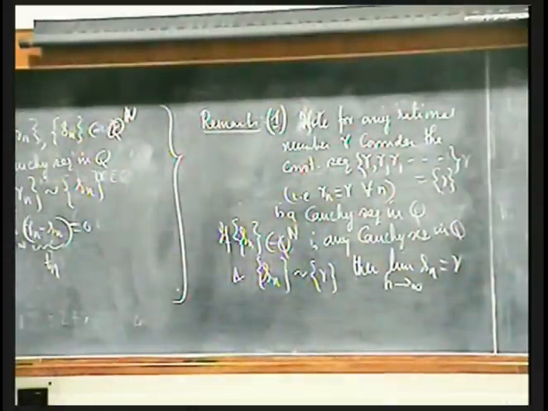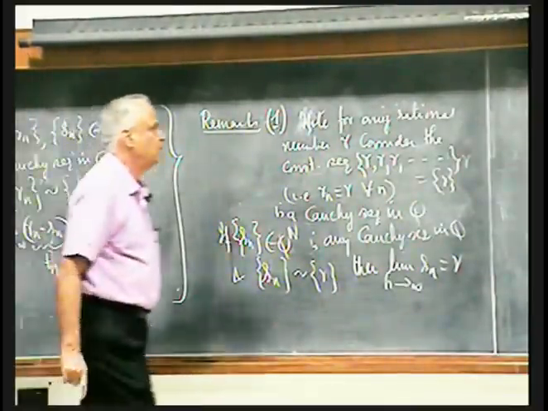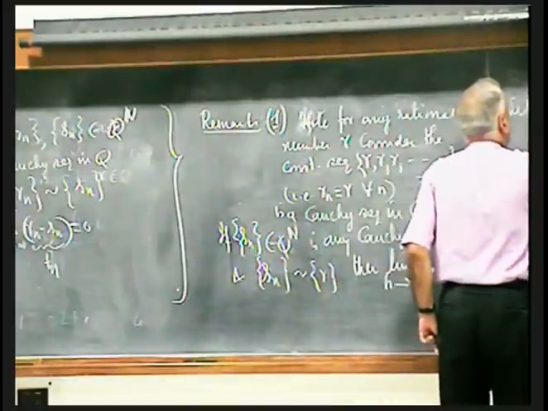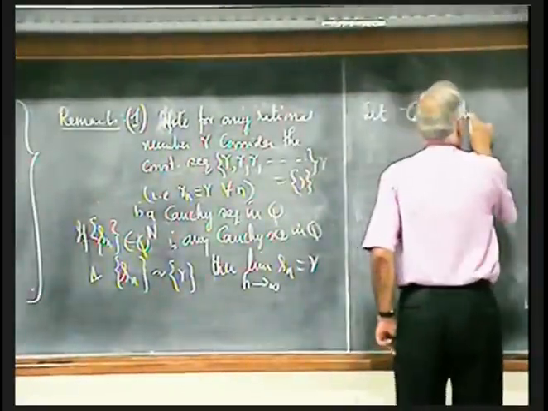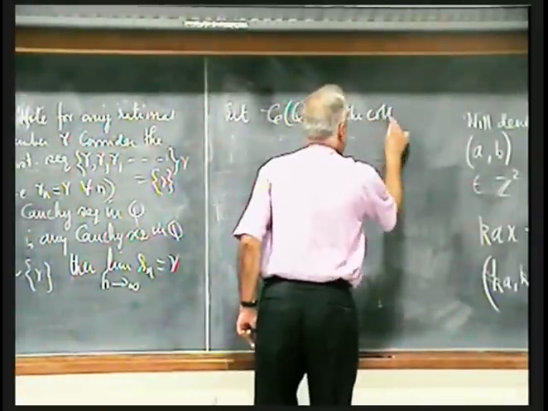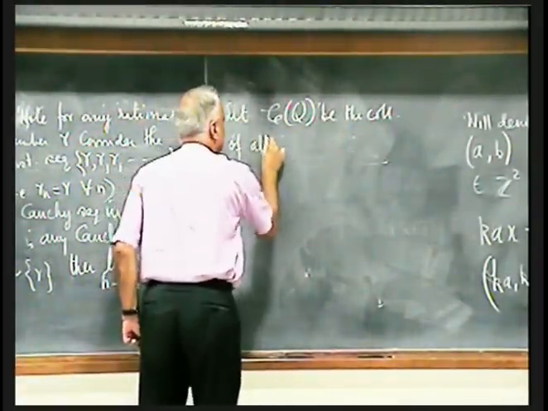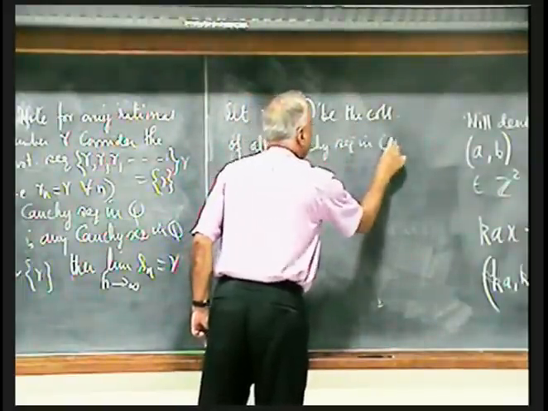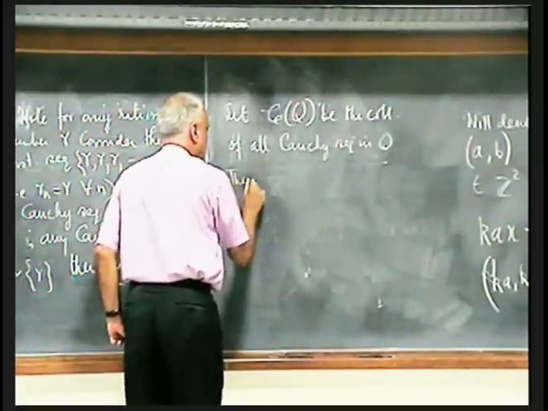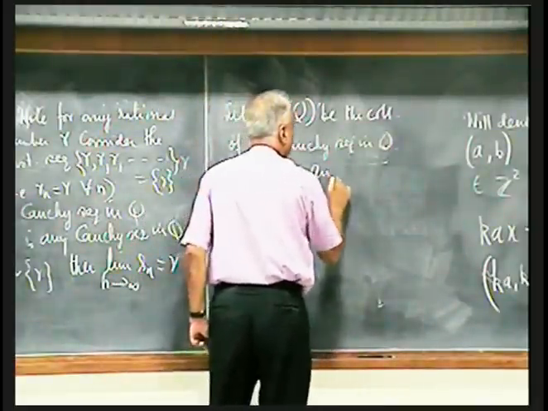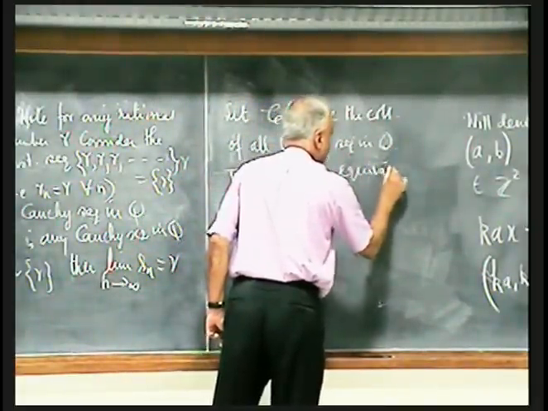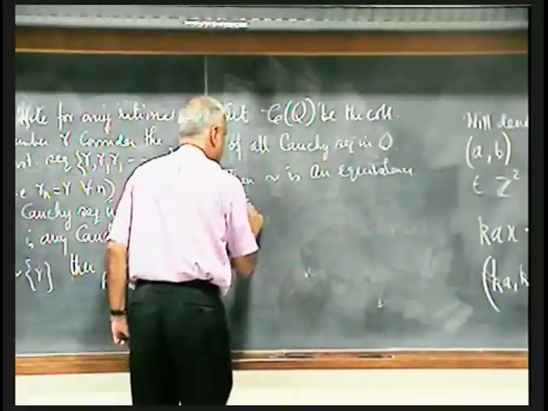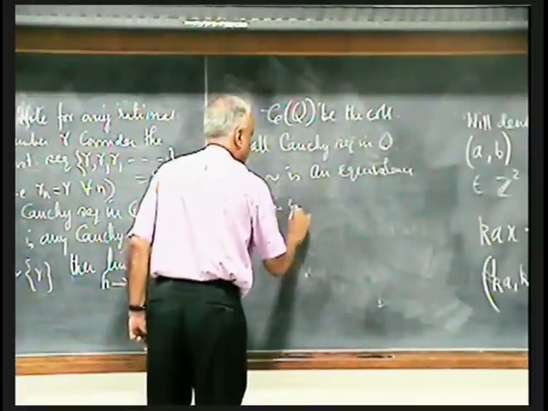So now we have these Cauchy sequences and we have an equivalence relation on Cauchy sequences. So let CQ be the collection of all Cauchy sequences in Q. Then this is an equivalence relation on CQ.